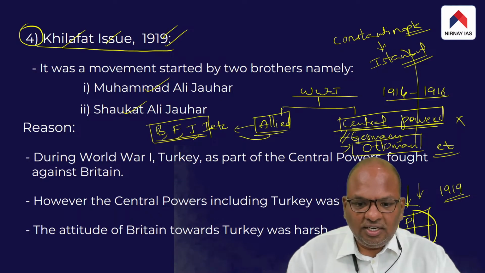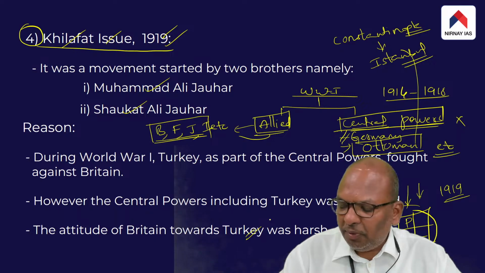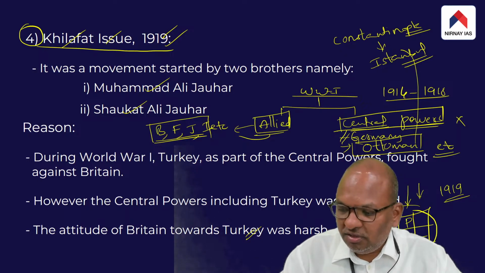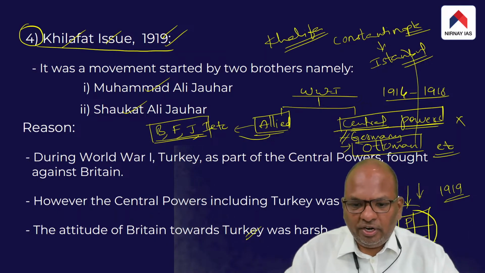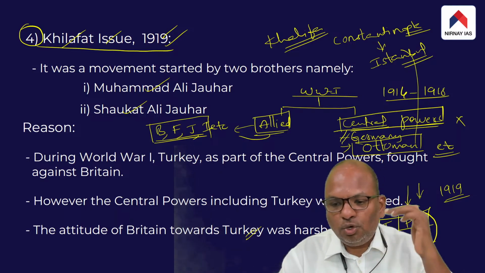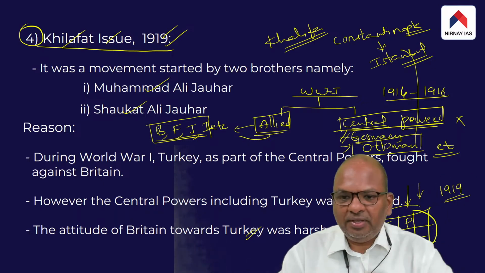This was because the ruler of the Ottoman Empire, the king of the Ottoman Empire, was also looked up to by the Muslims across the world as a Khalifa.